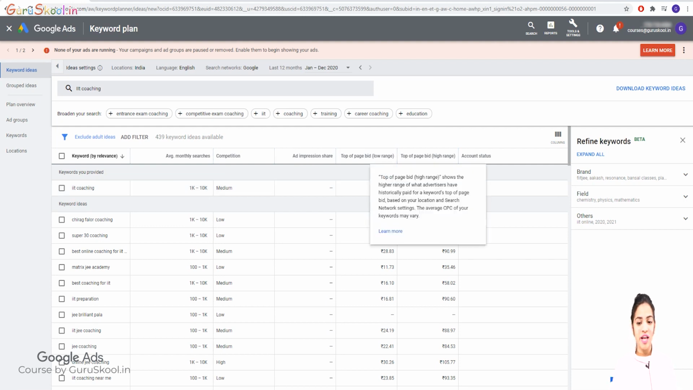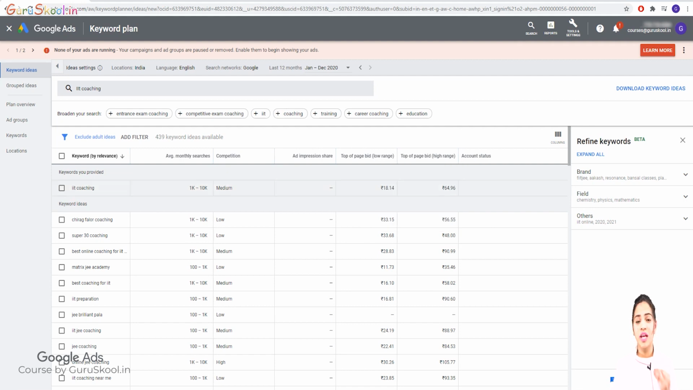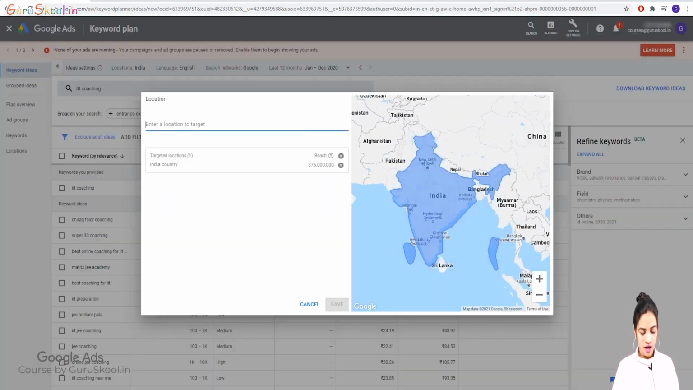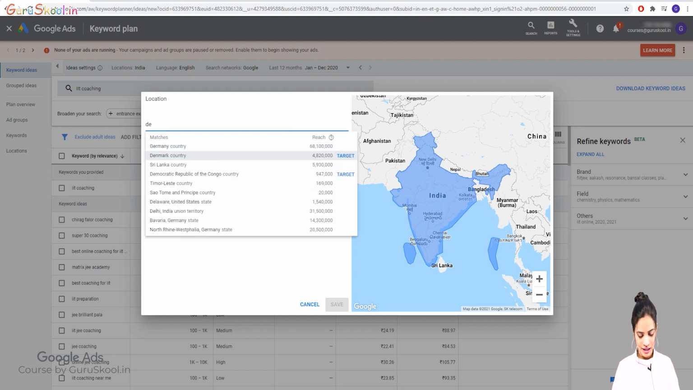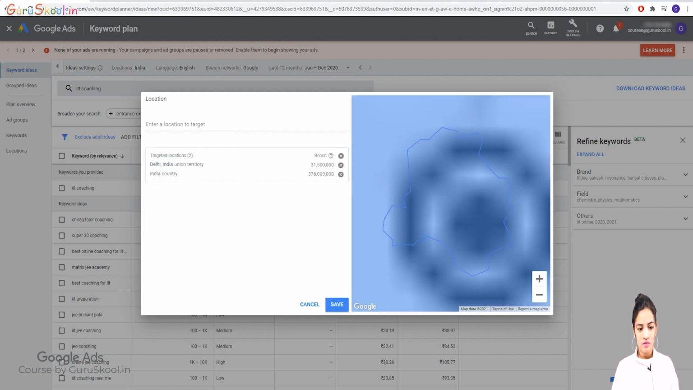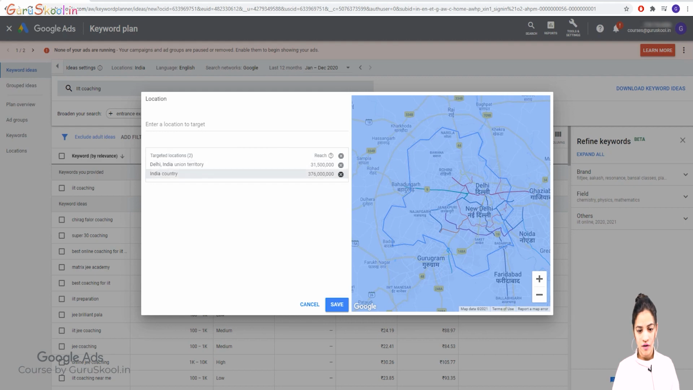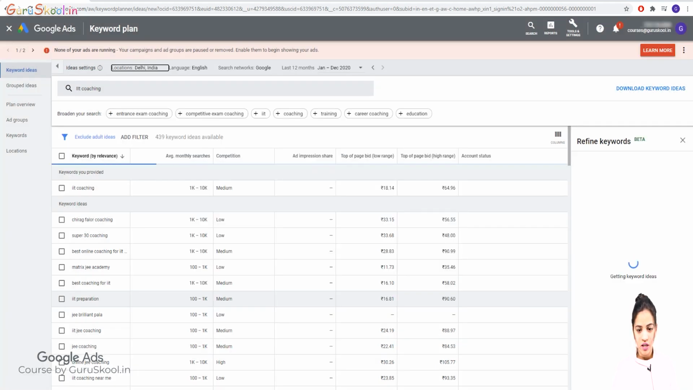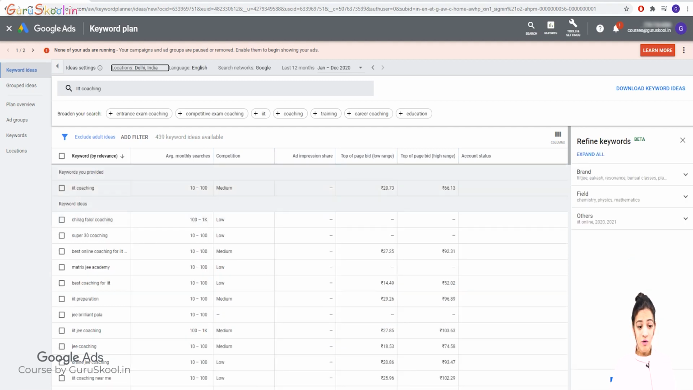This says top of page bid. This is the highest range. If you want to be at the top of the page, then you have to do this. Suppose that's in India. Of course, I can target my location. That's only Delhi. I can do this. I have targeted it and I want to close India. I would say save it, and now it would refresh. Now look at this. In India, in Delhi, it's 20 and it's 66. So if I want to be on top in Delhi, then I have to pay 66 rupees per click.